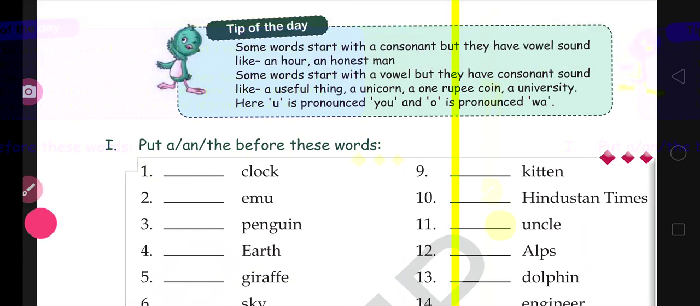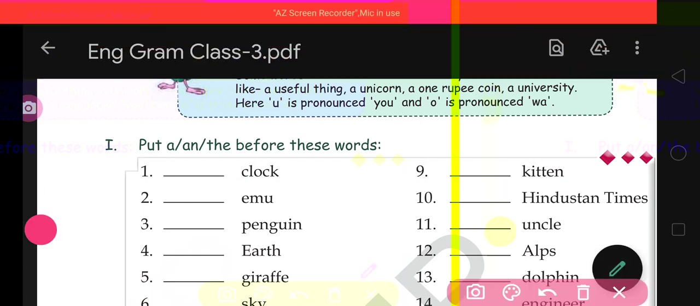Before the second word, see the first letter of this word. Here it is E and it is a vowel, and again it is giving a vowel sound also. So here you will use AN. Got it? So here it will be A and here it will be AN. And in this way you will do all the questions.